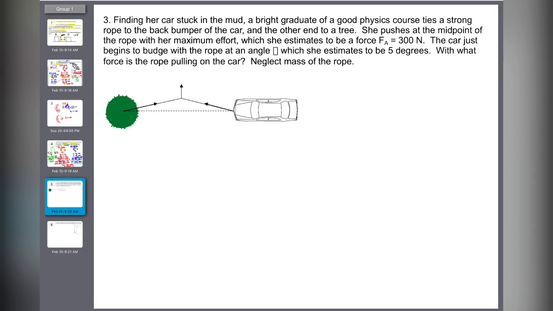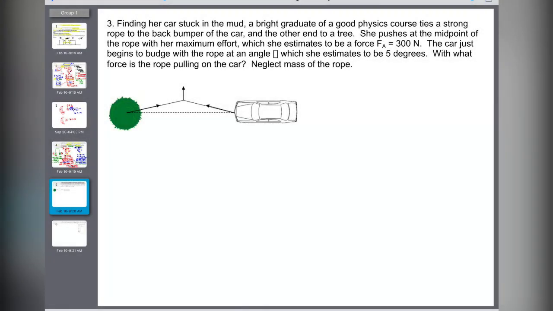A bright graduate of a good physics course tied a strong rope to the back of the bumper of the car and to the other side of the tree. We did something very similar to this. I don't know if you remember, there was another example that looked so much alike. Whatever force you're able to apply, if you're able to get two ropes to gain the mechanical efficiency, you can get a much larger force.